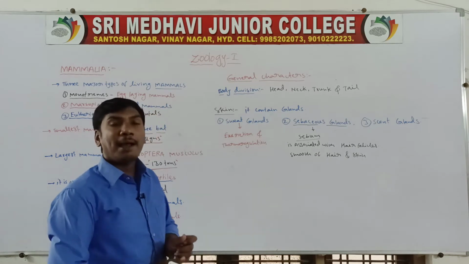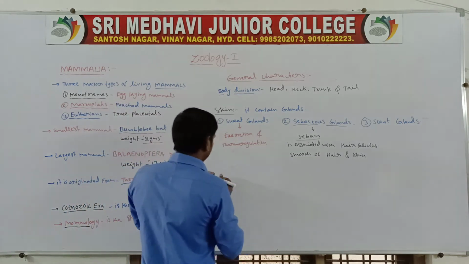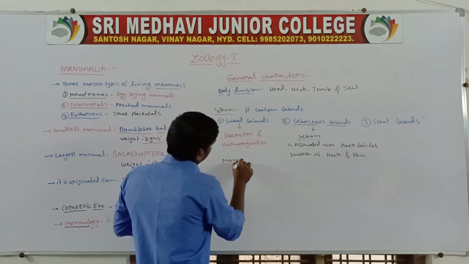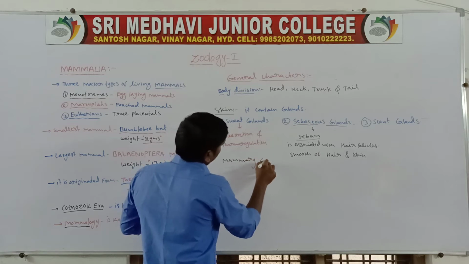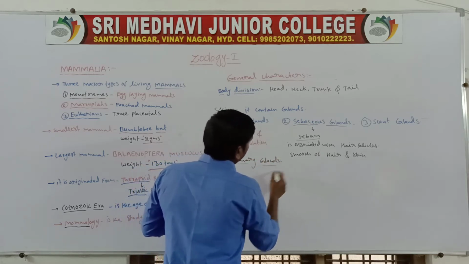Next one, the mammals majorly have mammary glands.